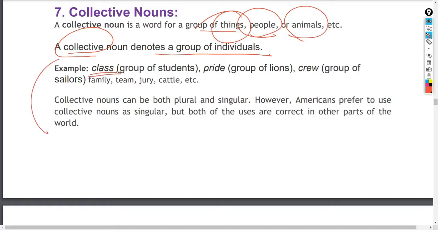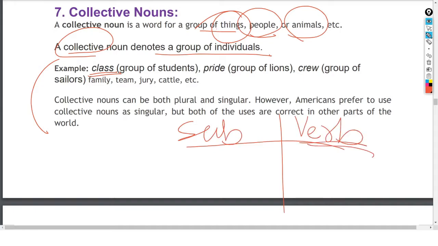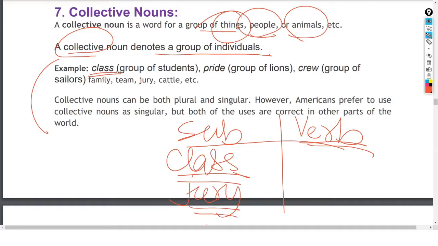So many times what exactly happens, we get confused because this group noun, whether it will be singular or plural. So when we are talking about the subject and the verb conjugation, subject and verb, जब आप एग्जाम में सब्जेक्ट वर्ब कंजुगेशन में जाएंगे, तब सपोज क्लास, whether this is a class or say the word is a jury. Jury is the combination of some people who actually make some judgment. Class is the cluster of say 40 students.